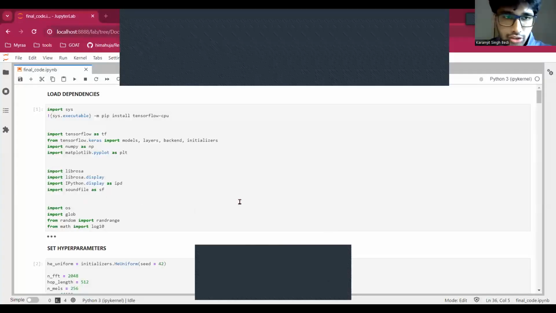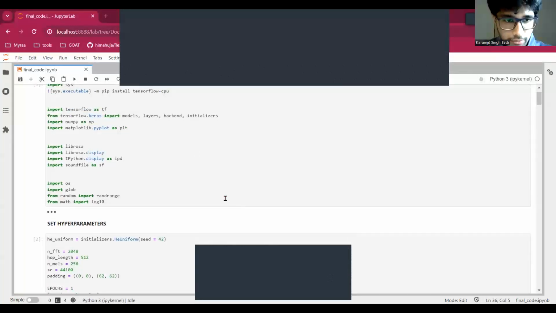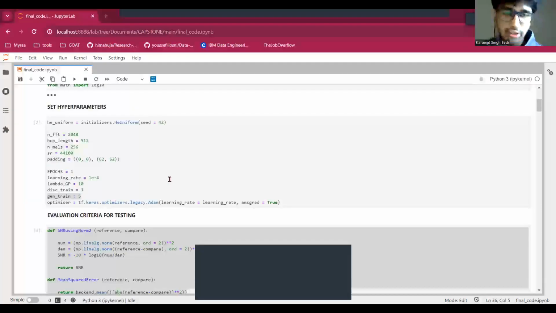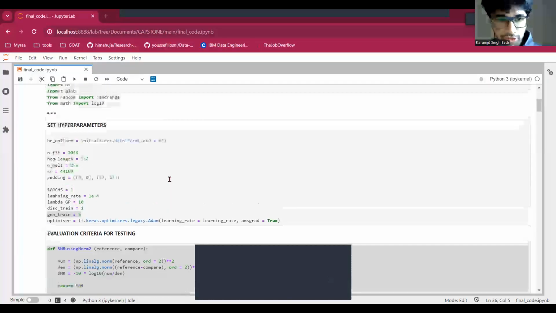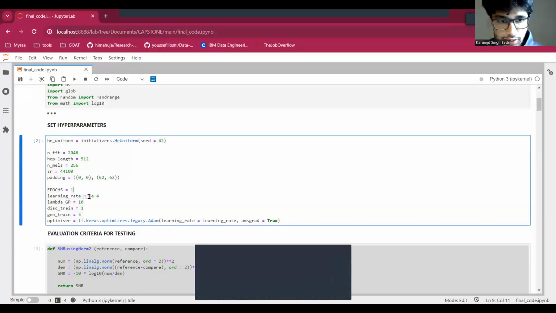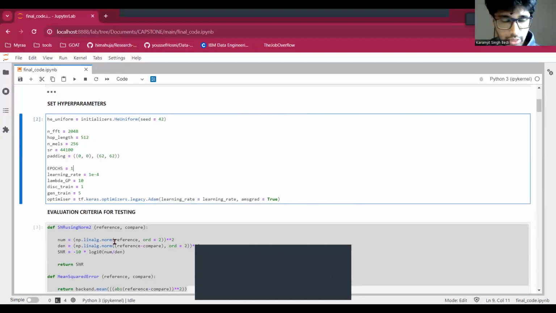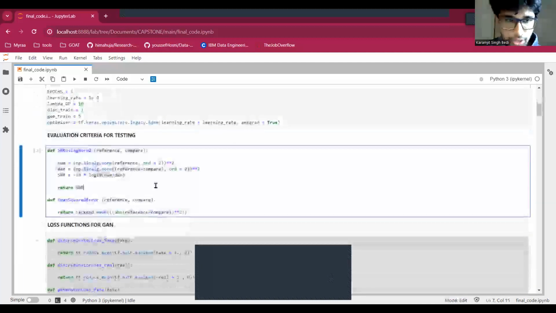How exactly our model works is, this is where we load the dependencies. And these are the hyperparameters that we set. So for demonstration purposes, we set the epochs to 1, while the learning rate and the gradient penalty hyperparameters are set the same.